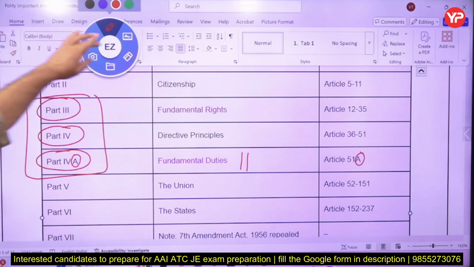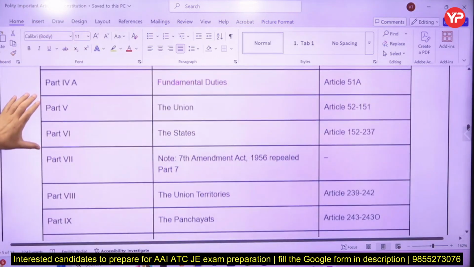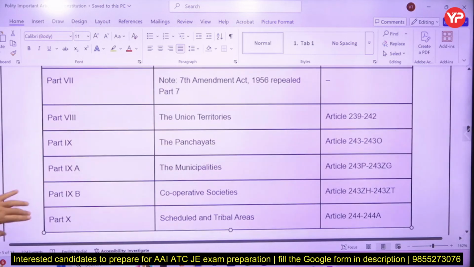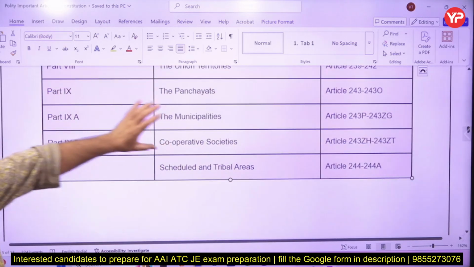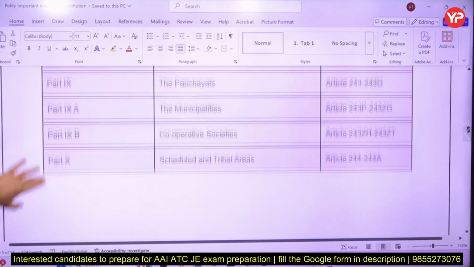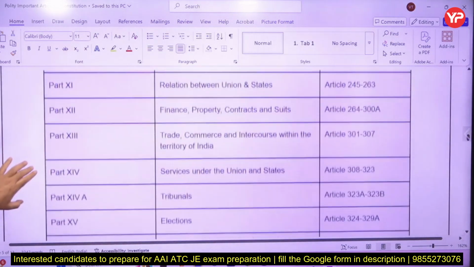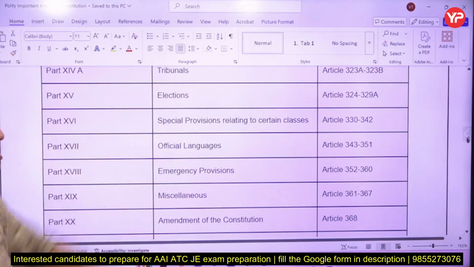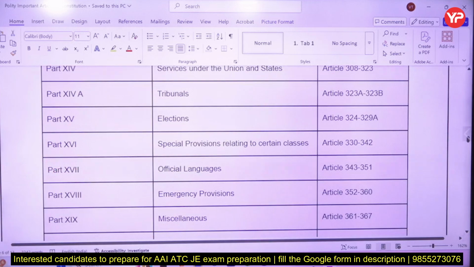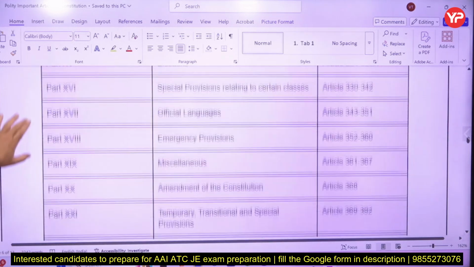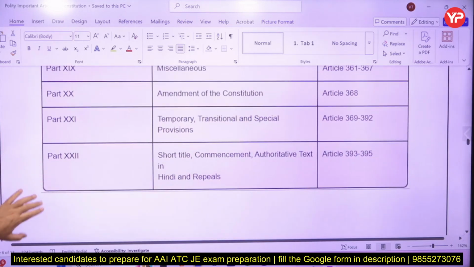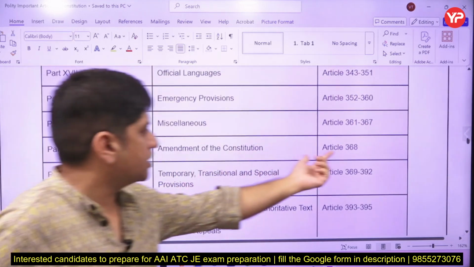Part 5 is the Union, where the president and the Union government come. Part 6 is states. Part 7 is now repealed by the 7th Amendment of 1956. Part 8, part 9 is Panchayat, and municipalities are in part 9A, then part 10. Then come part 11, 12, 13, 14, 15, 16. Part 15 is elections, which is also important. Part 18 is emergency provisions. And the amendment of the Constitution is article 368.